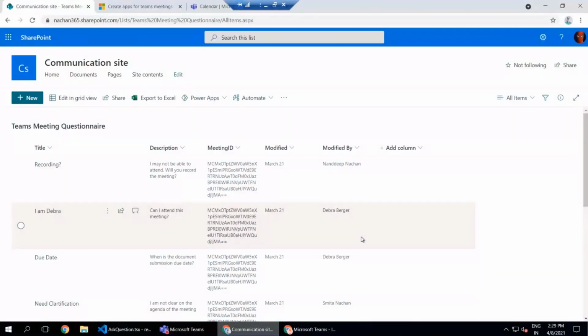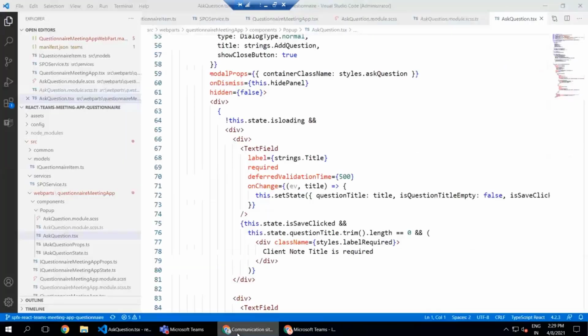For the deployment of this particular solution, it has two things. The first thing is that we need to deploy this solution to SharePoint. So we can bundle the solution using gulp bundle, package the solution using gulp package-solution, and then deploy that app .sppkg file to the SharePoint tenant app catalog. And while deploying, we should make sure that this solution will be available to all of the sites in the organization.